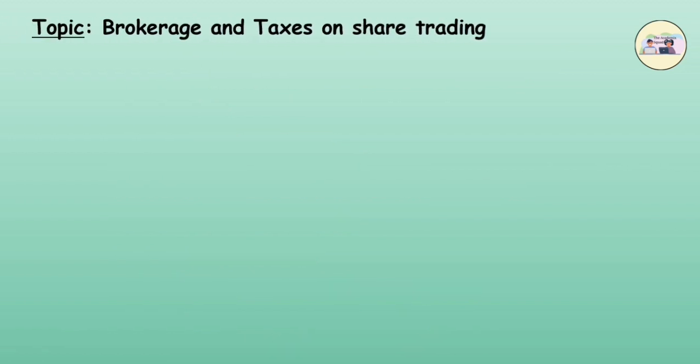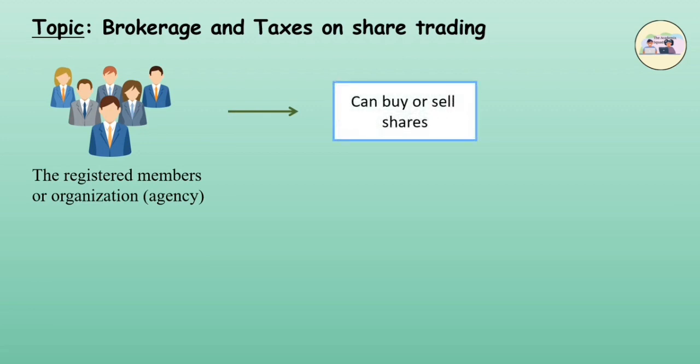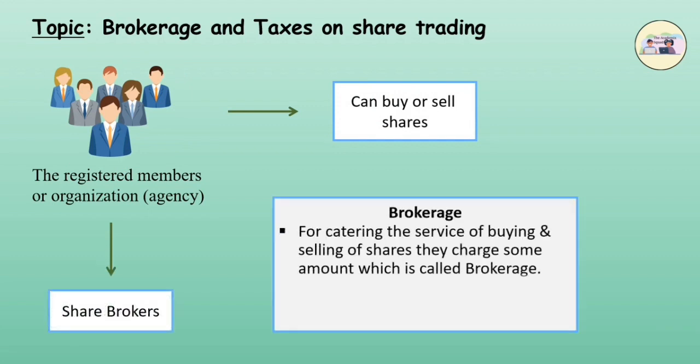Brokerage and taxes on share trading. Brokerage. We can't directly go to the stock market and buy or sell shares. Only the registered members, organizations or agencies of the stock market can buy or sell on our behalf. These members are called share brokers. For providing the service of buying and selling of shares, they charge some amount which is called brokerage. Brokerage is paid on the market value of the share.